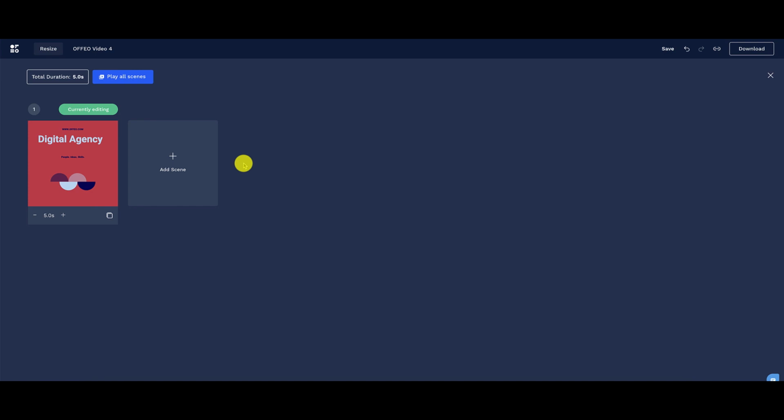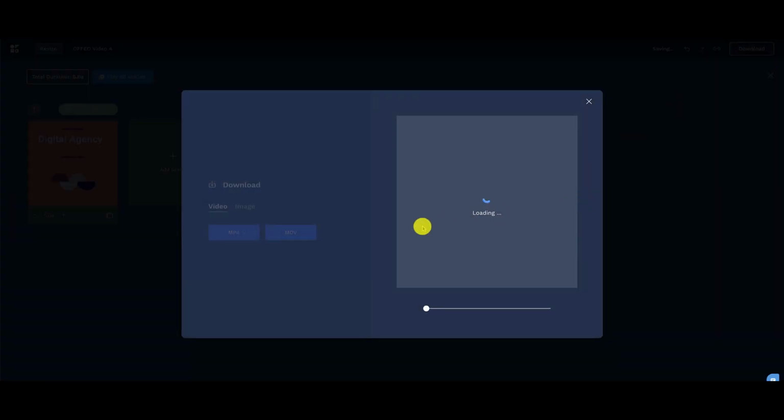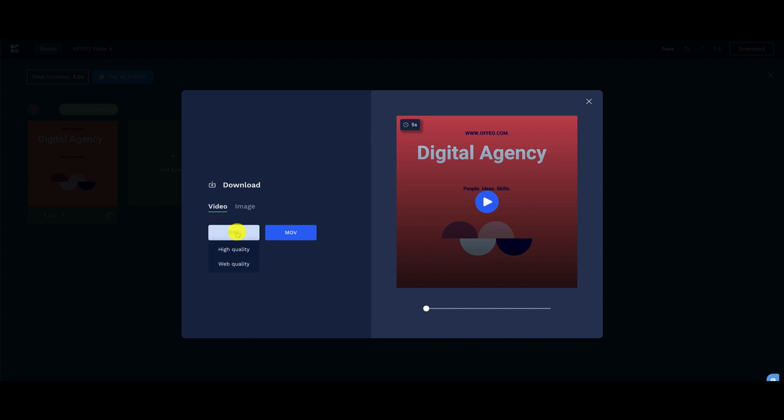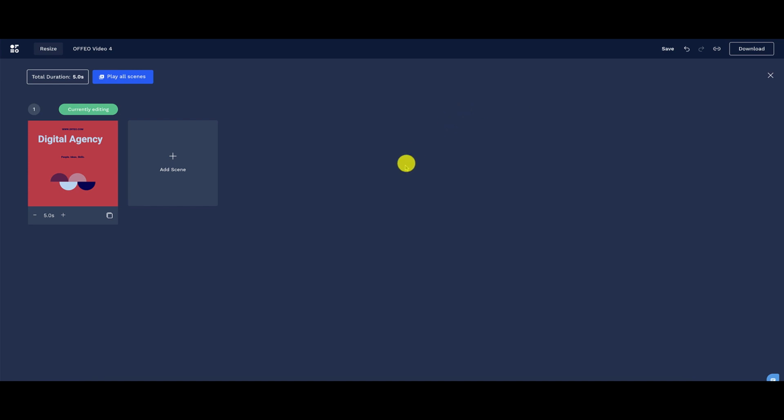So talk about flexibility. Talk about being able to add on and get more creative with what you're doing to brand yourself. This is awesome. And you can do this for your clients as well. And when you're ready to download, just click on the download button right there. And you can download it as a video, high quality, web quality. You can download an image, let's say if you want to just do an image, or you can download it in MOV file. So that's how you utilize that.